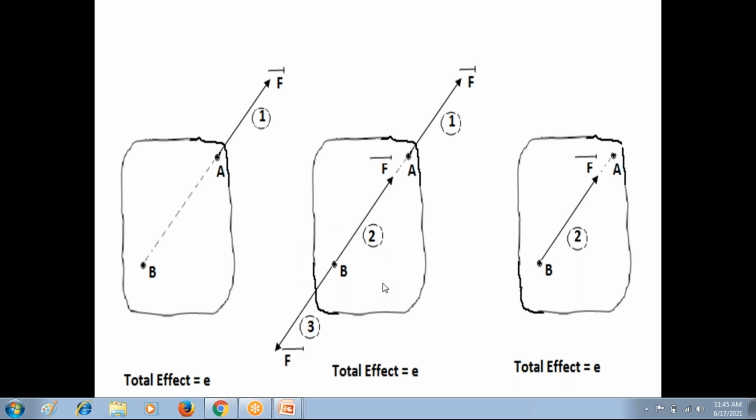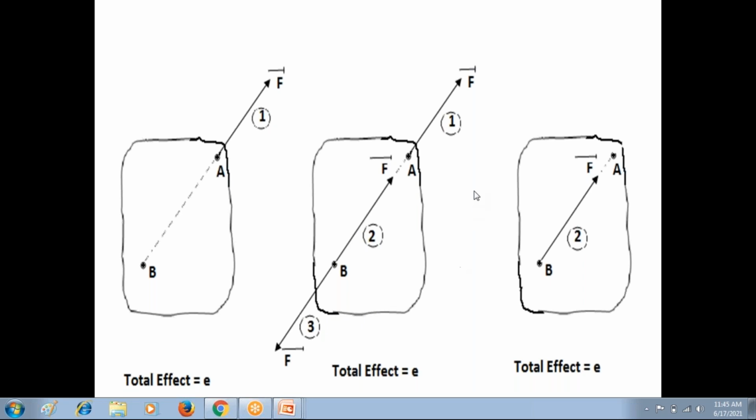According to the principle of superposition, if the force system is in equilibrium condition, if we apply that force system on the rigid body, there is no change in the effect on the rigid body. So in the second diagram, even though I apply the second and third force on the rigid body, since these two forces are in the equilibrium condition, the rigid body still has the same effect as in the first diagram, because these two forces, second and third, are in the equilibrium condition.